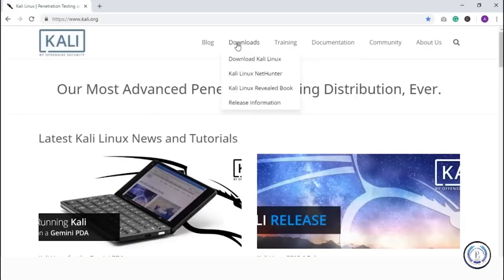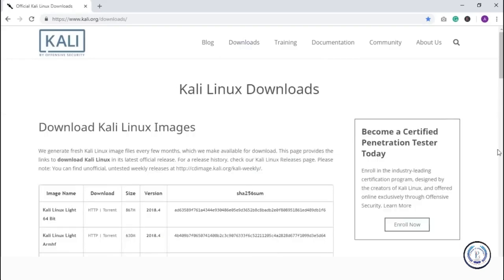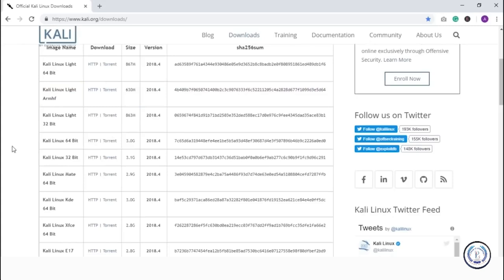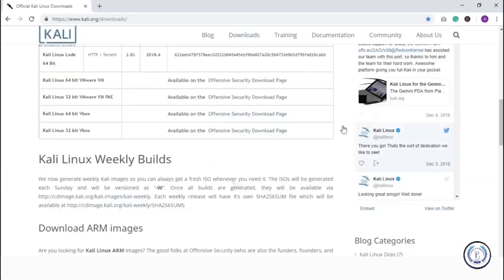You can see the downloads option here. Click on download. And yeah, you can see different download options here. You have Kali Linux Lite for 64-bit as well as 32-bit. And then there is Kali Linux 64-bit and 32-bit. And you have separate images for VMware and VirtualBox as well. Suppose you want to skip the entire lengthy procedure of installing it and you want to just use the image, then you can go ahead and use this Kali Linux 64-bit for VMware or VirtualBox. Same goes for the 32-bit as well.